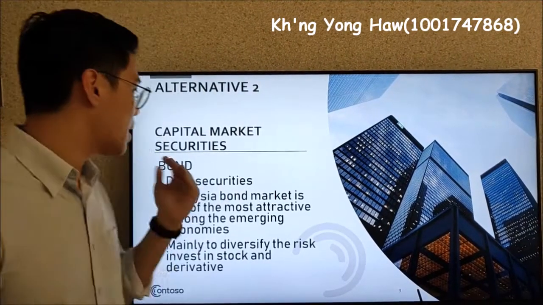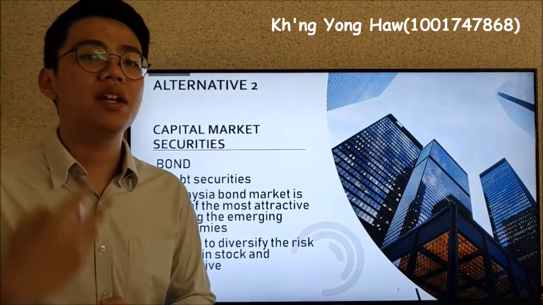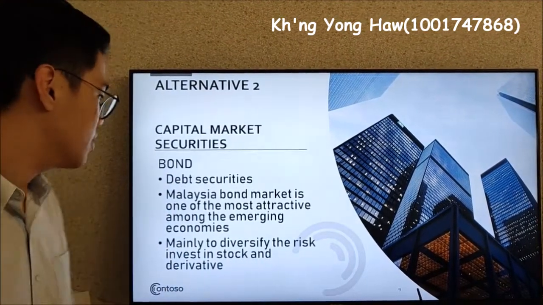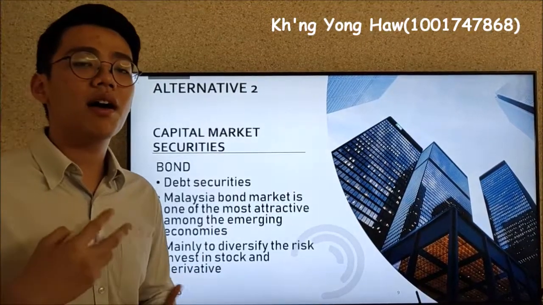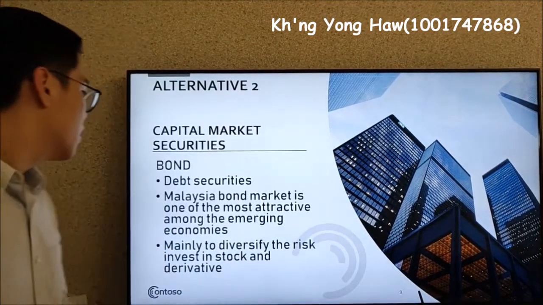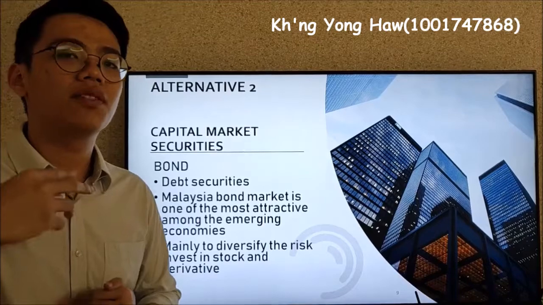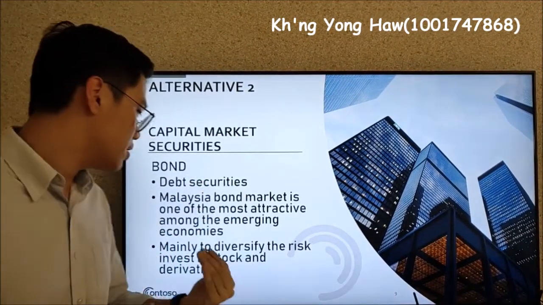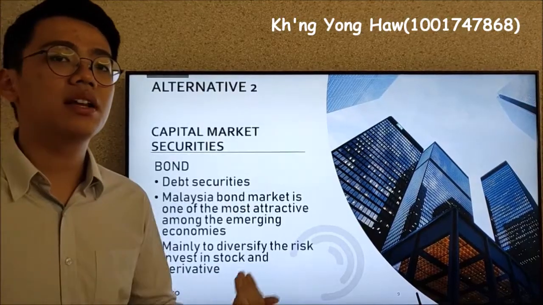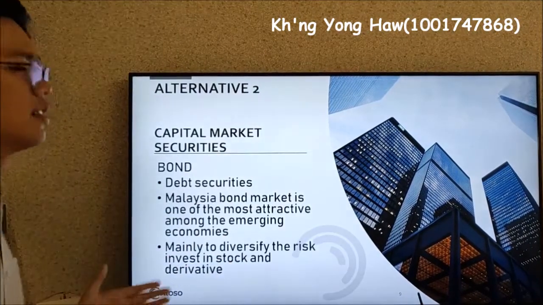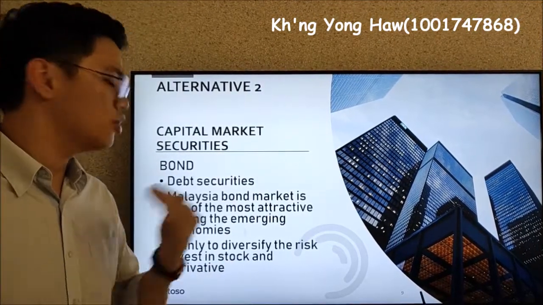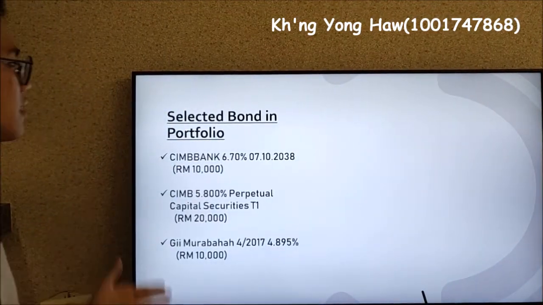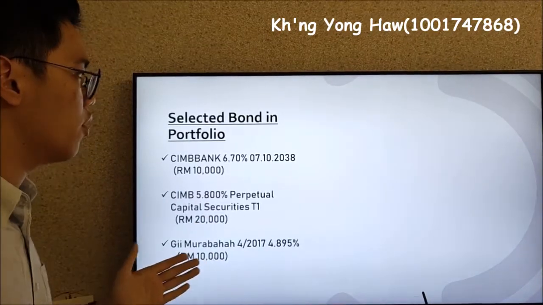A bond is actually a debt security where we buy the company's debentures and also claim the coupon payments and the maturity payments. According to an article from The Edge Markets, the Malaysia bond market is one of the best markets amongst all the emerging economies. The reason we choose bonds in the portfolio is that we want to diversify the risk of investing in stocks and also derivatives.